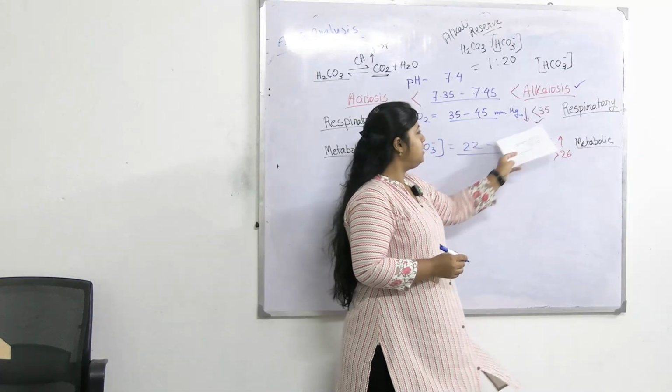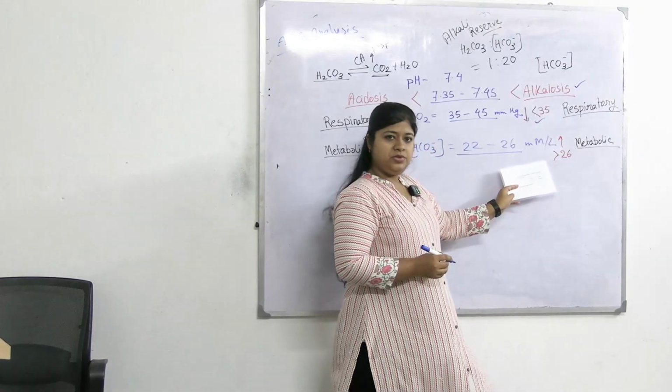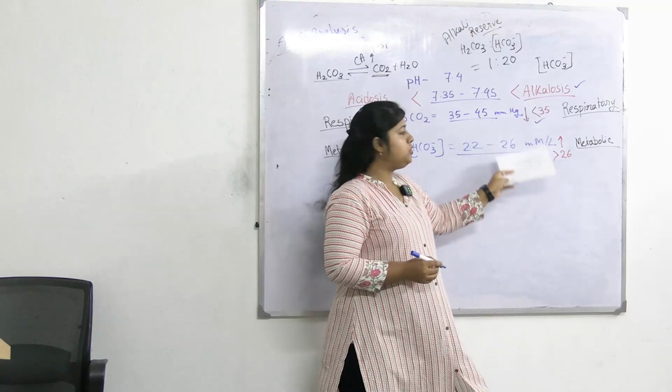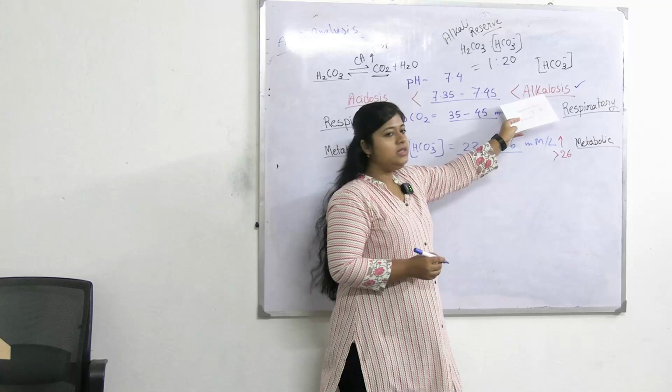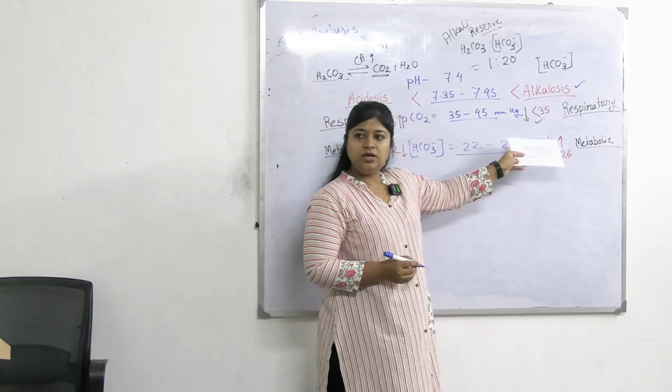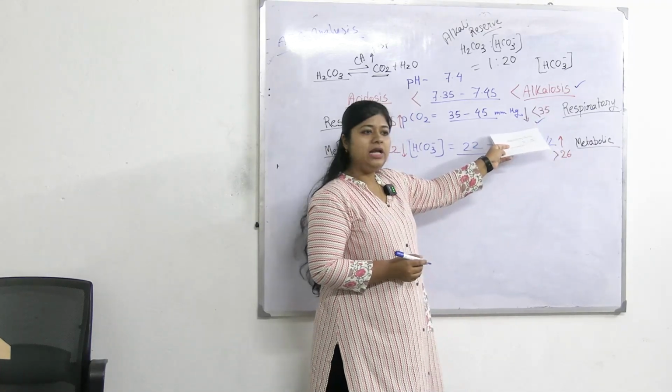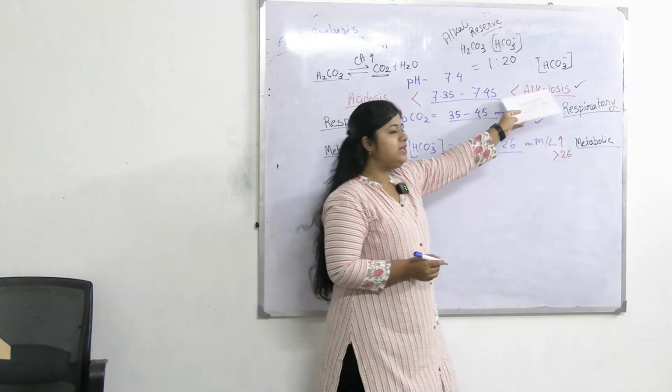In alkalosis, the reason can be of two types, either decreased PCO2 or increased bicarbonate. Whatever is going with the alkalosis will be the disorder. So here the PCO2 value is decreased, it is going with alkalosis.